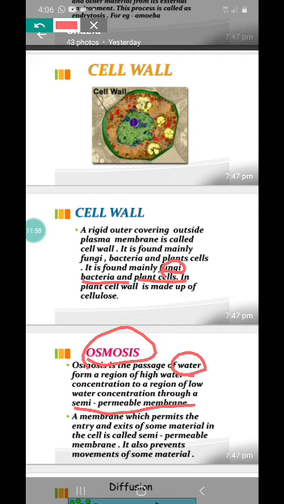Have you heard of diffusion somewhere? In chemistry, you might have heard diffusion. What is diffusion? It is same as osmosis. It is also the movement of substances from higher concentration to a lower concentration. But there is no semi-permeable membrane involved here. Okay? Right.